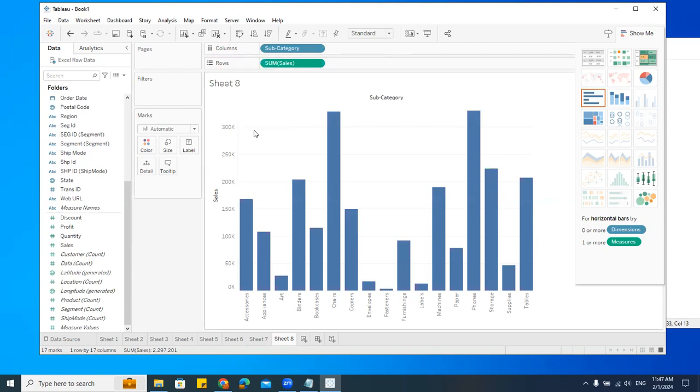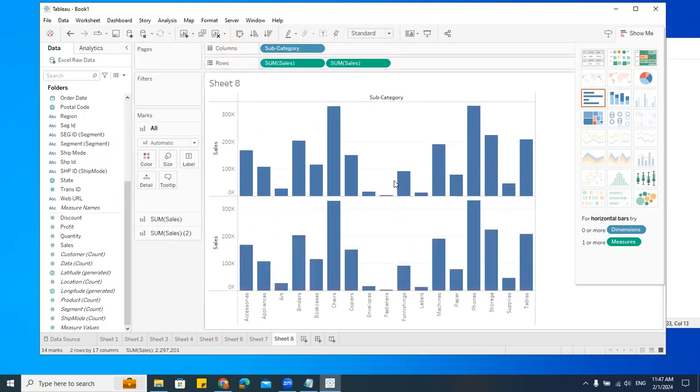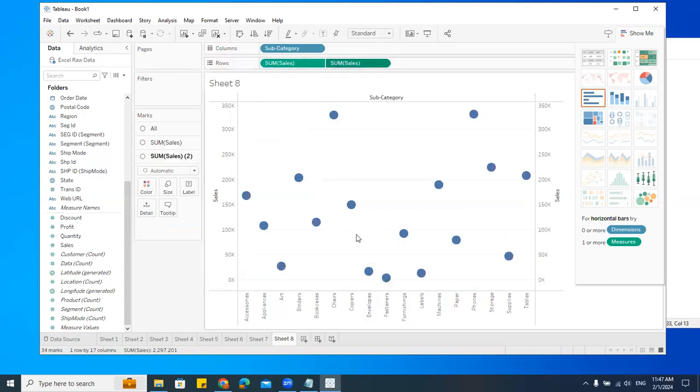I want some different charts. In Excel, in advanced charting techniques, I showed you that lollipop chart, right? So if you want to create something like that, I'll go here and make another copy of it. I'll hold control and just drag and drop, or you can drag and drop from here also. You can see that I have these two charts. I want these two different charts in one single chart. I'll go here and say dual axis. See? Since both are the same values, it will plot in the same place only.